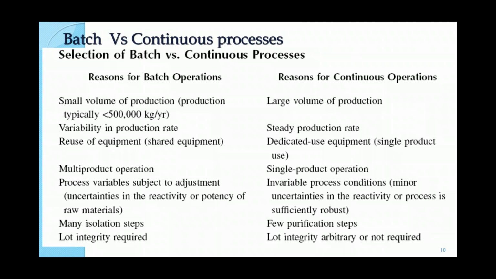A batch reactor, you know, is in every laboratory. The student starts working from the batch scale or RV flask, and the advantage of this is that it can be a multivariate operation. In the same flask he carries out one reaction at one time and another reaction at a different time or the next day. So this is the advantage.